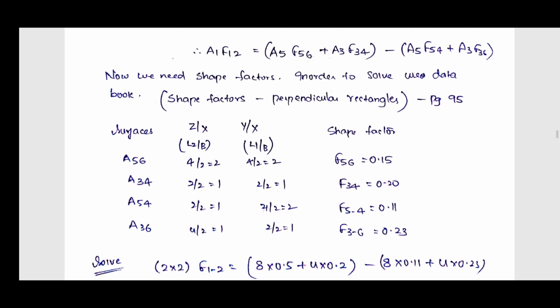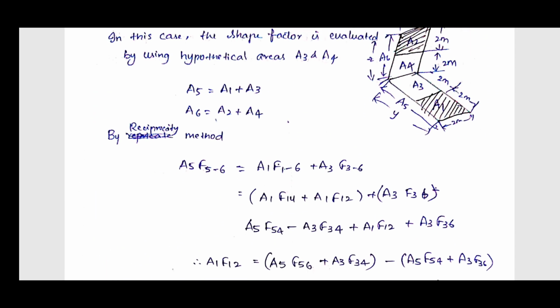So again I am telling, see, once revise, they have given two areas but they don't share a common edge, but we have the values only for the perpendicular surfaces which share the common edge.